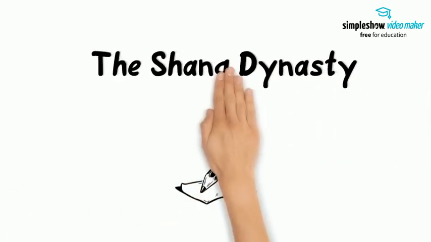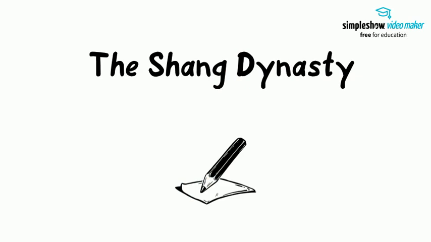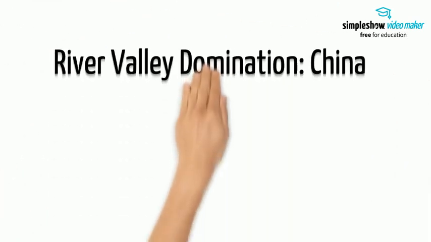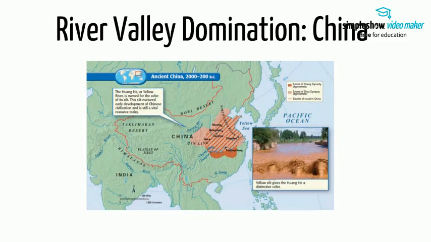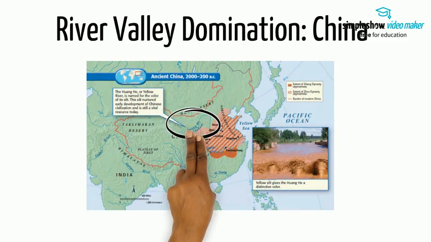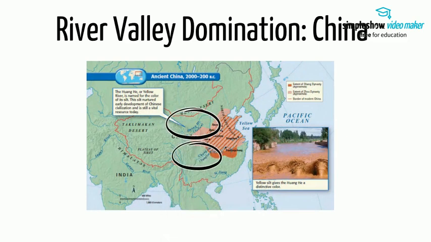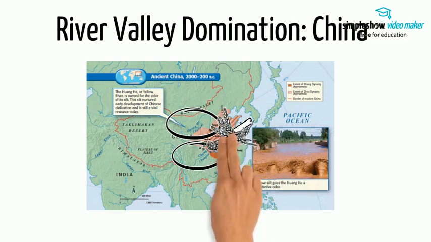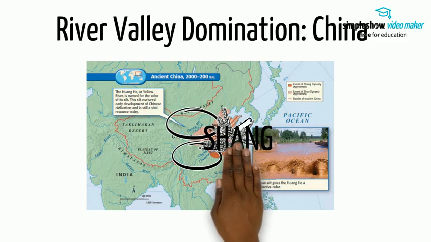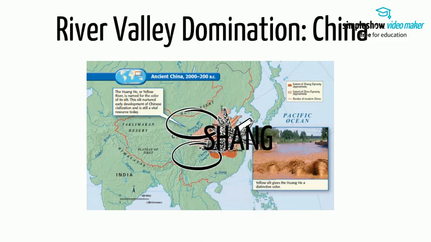We describe the rise of the Shang Dynasty in early China. Another river valley, or in this case two river valleys, that saw the rise of civilizations was located in China. In the middle of the Huanghe or Yellow River and the Chengtiang or Yangtze River was the east-central fertile farming region that would give rise to the early Neolithic kingdoms of China. These would eventually combine into the Bronze Age Shang Dynasty.